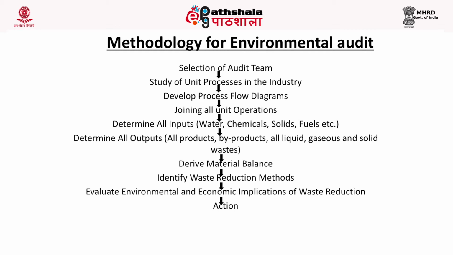Then we derive the material balance, or we can say the mass balance. From here we will find out the efficiency of the industry, that is, how much raw material is converted into product and how much raw material is going as waste. Then based upon this mass balance, we will identify the waste reduction methods, and then we will evaluate environmental and economical implications of waste reduction, and finally we will go to the action. So this is the total plan of environmental auditing for an industry.